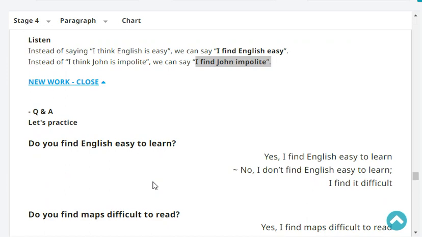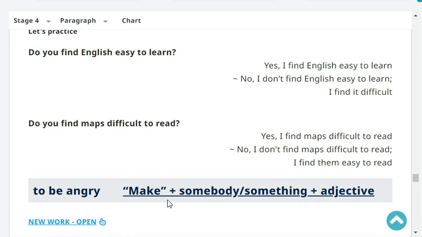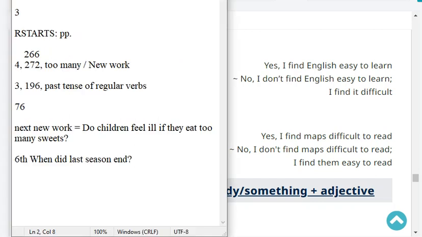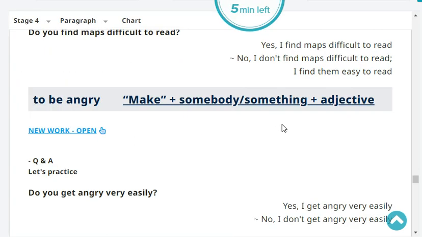Let's practice. Do you find English easy to learn? Yes, I find English easy to learn. Do you find maps difficult to read? Yes, I find maps difficult to read. Very good.